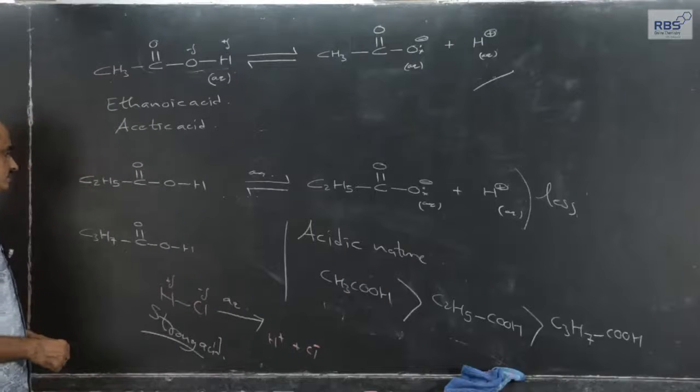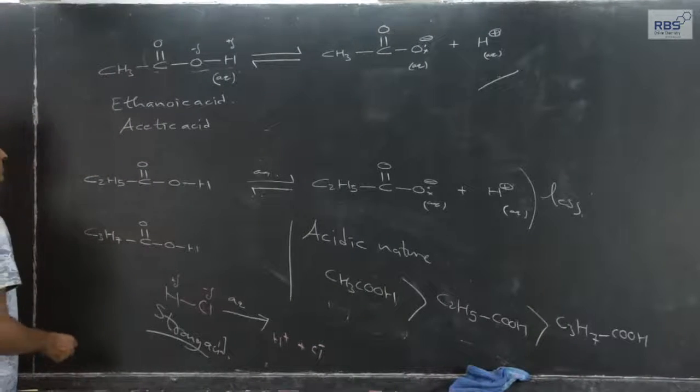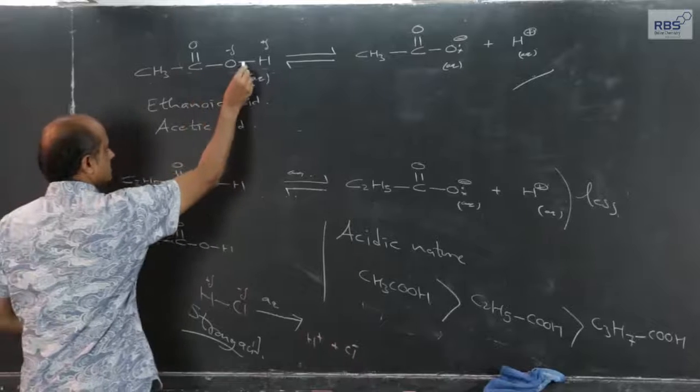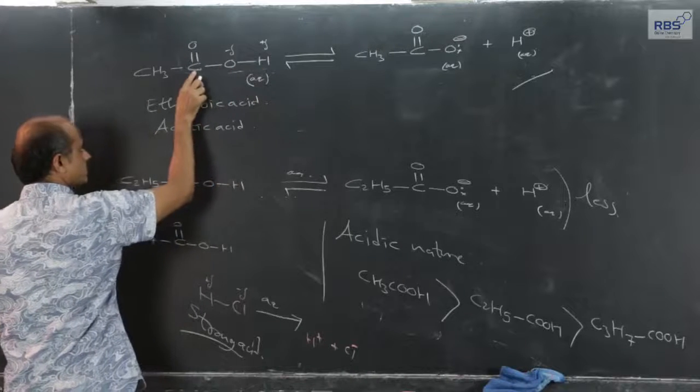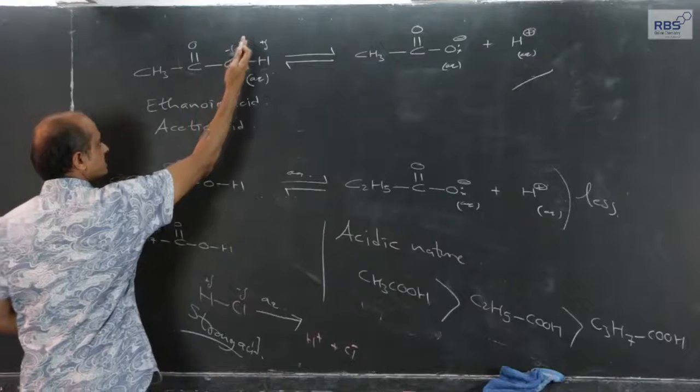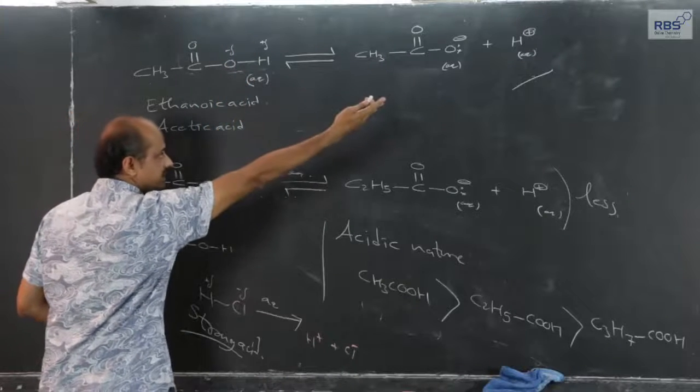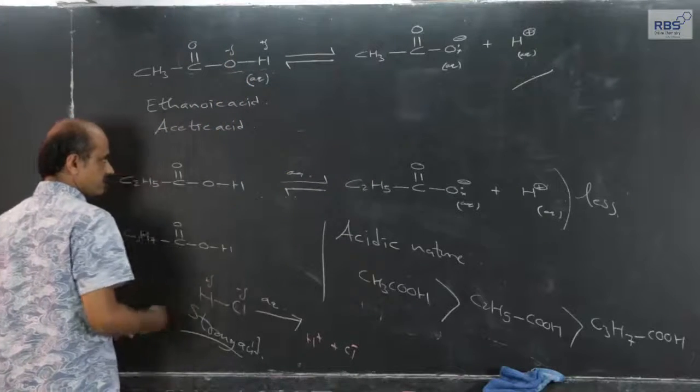Why this difference? The difference is because the OH is polar, and because of the carbonyl group the polarity further increases, therefore hydrolysis, that is why it is an acid. That part I have repeated.